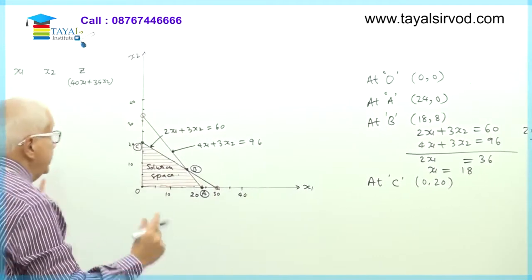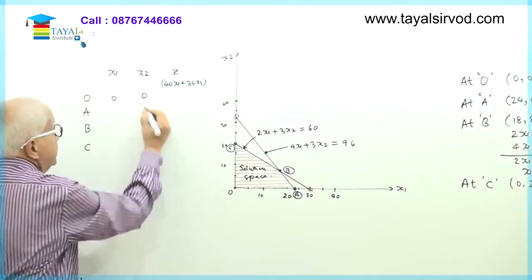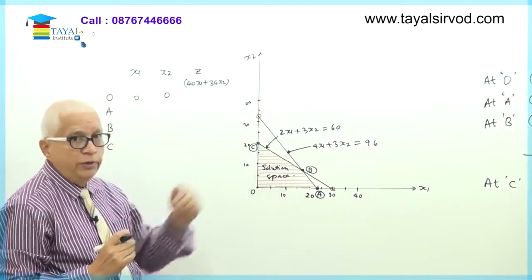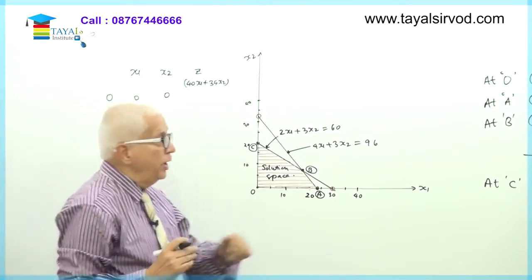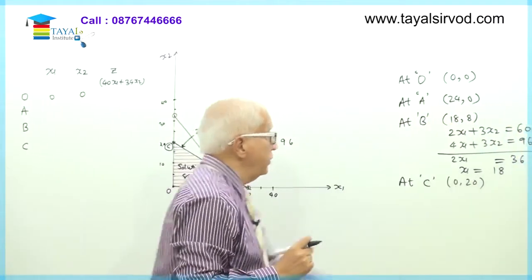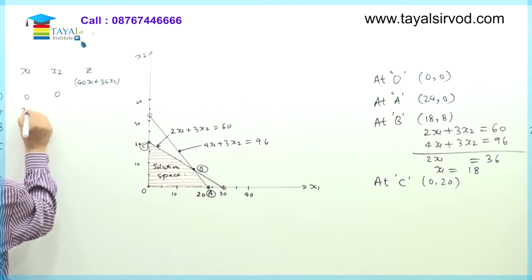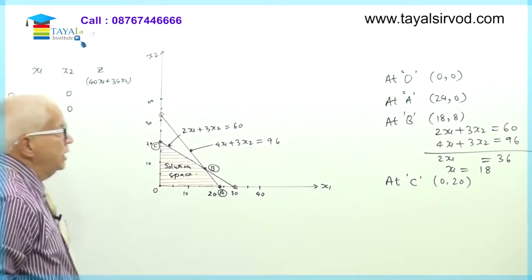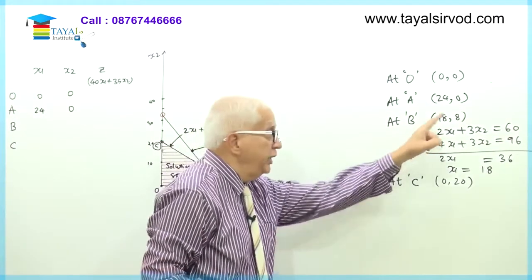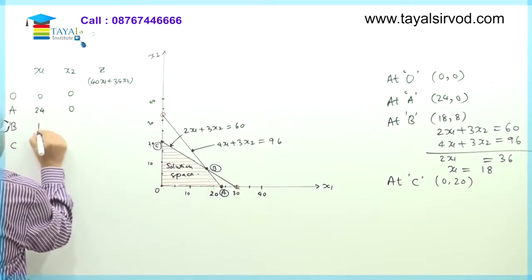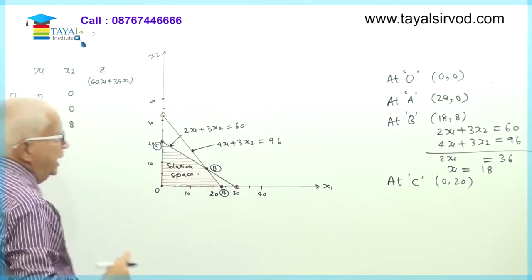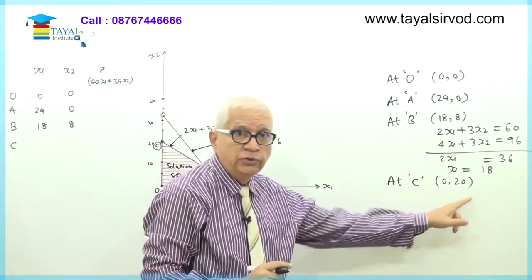I am copying them here. Point O is 0, 0. Point A, 24, 0. Point B, 18, 8. And point C, 0, 20.